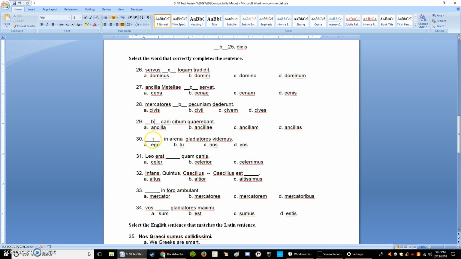Okay. Once again, in this sentence, we are missing our subject because we're missing the first word. And we see the verb ends in mus. So we know that our subject is going to be nos.